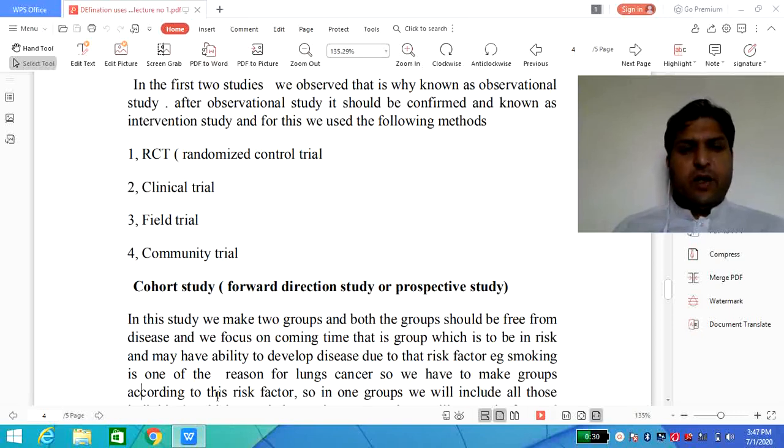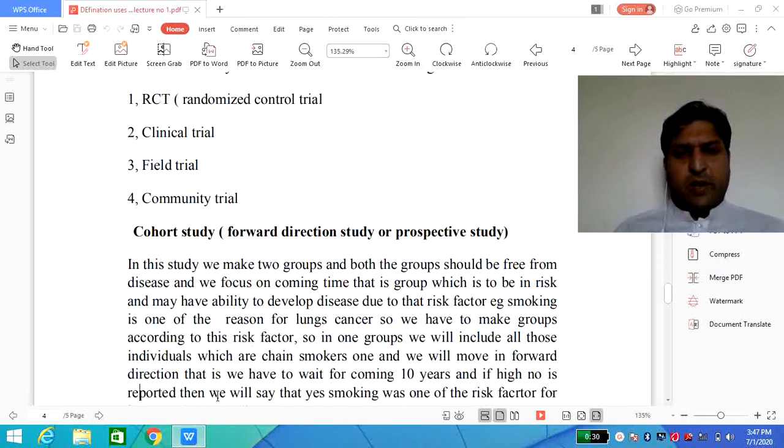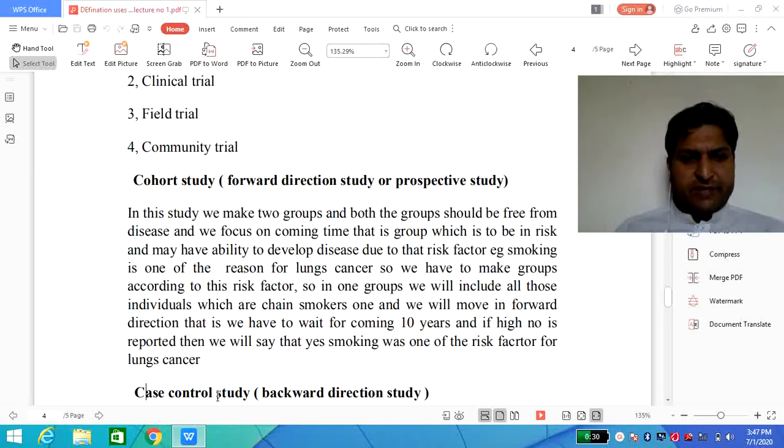especially for students of pharmacy and other professional fields. So cohort study is to be known as forward direction study or the prospective study. In this study we make two groups, and both groups should be free from disease, and we focus on the coming time. That is, the group which is at risk may have the ability to develop disease due to that risk factor. Example, smoking is one of the reasons for lung cancer. So we have to make groups according to the risk factor.